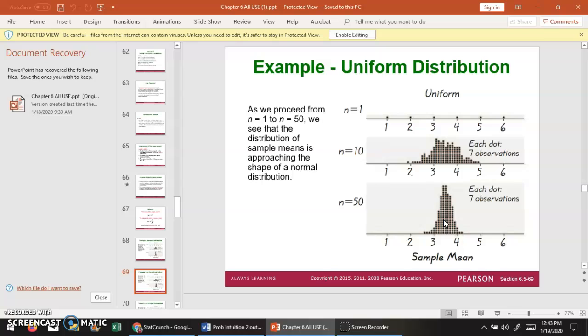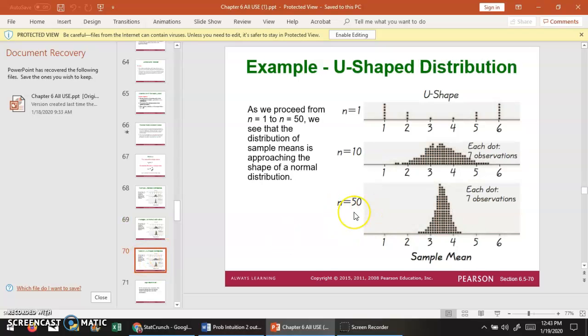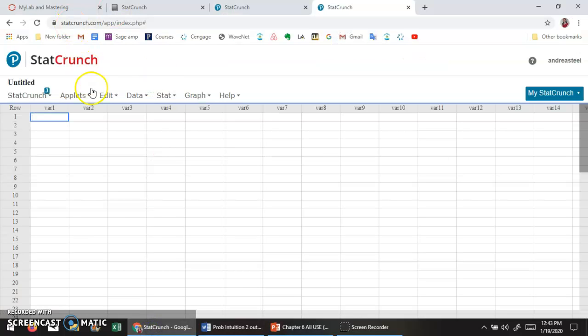If we start with a uniform distribution, remember the uniform distribution is symmetric, so it's not going to take too large of a sample size in order to look like a normal distribution. So here's a distribution for a sample size of 10, and down below for a sample size of 50. And the next one is a U-shaped distribution. Again, it's symmetric, so it's not going to take a very large sample size to start looking normal over here. So one more thing I wanted to look at in StatCrunch.